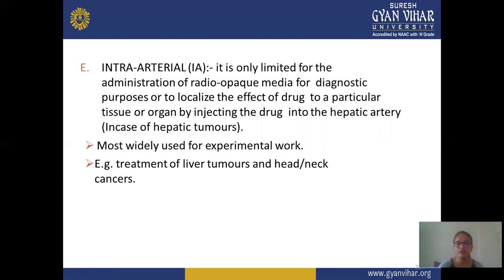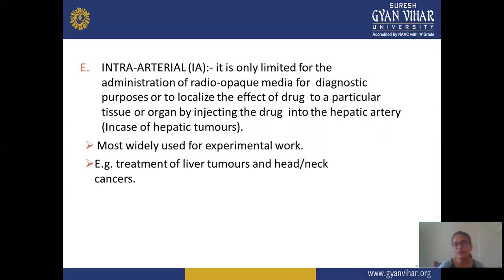Next is intraarterial. Intraarterial is limited to administration of radio-opaque media for diagnostic purposes, or to localize the effect of a drug to a particular tissue or organ by injecting the drug in the hepatic artery, as in the case of hepatic tumors. Only a limited number of drugs are administered by this intraarterial route, and it is mainly used for diagnostic purposes.